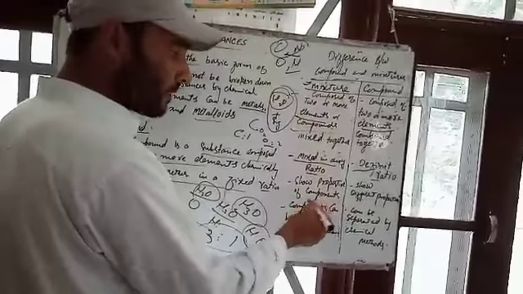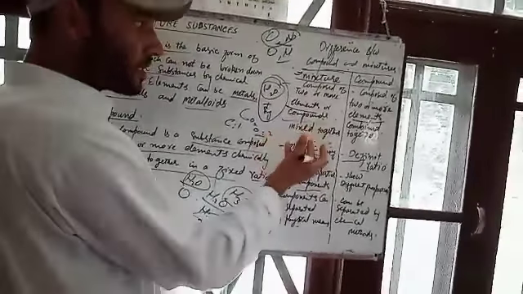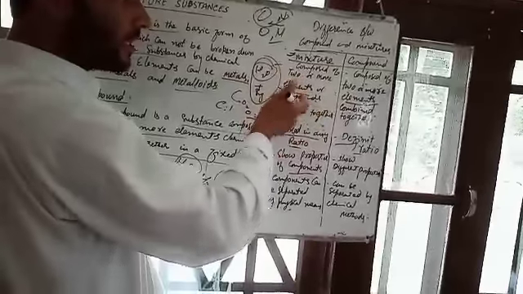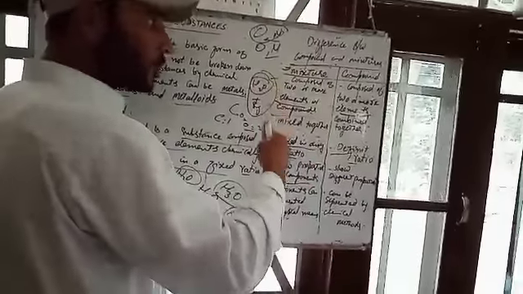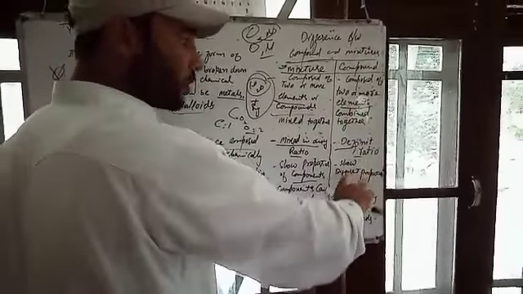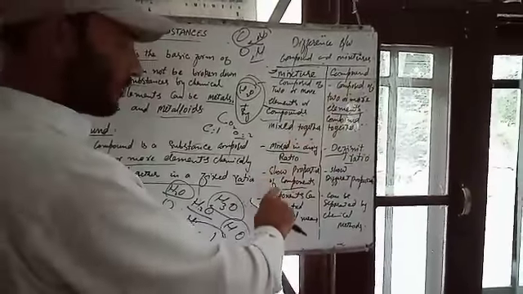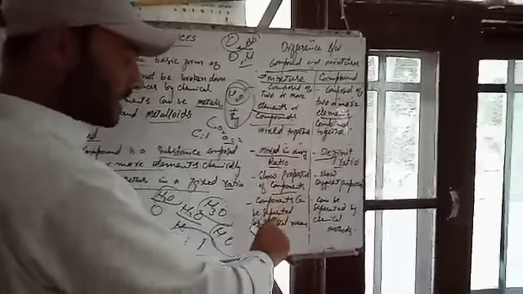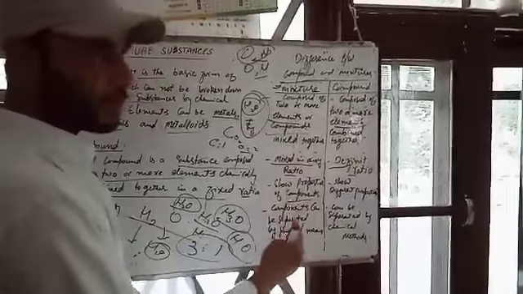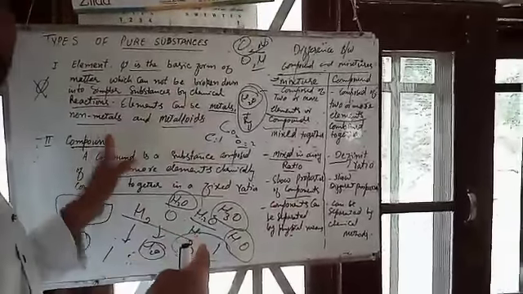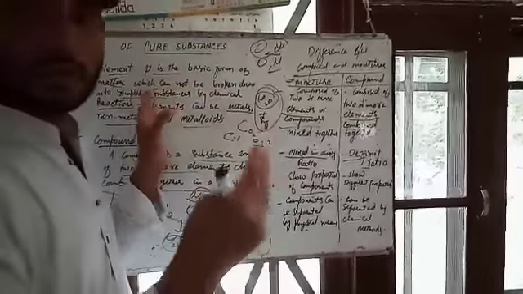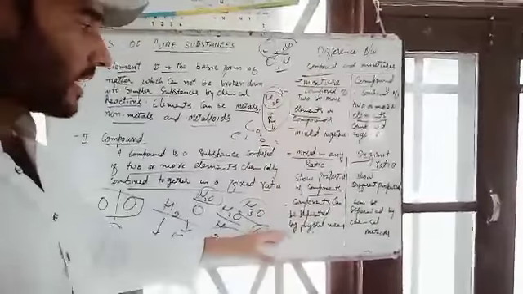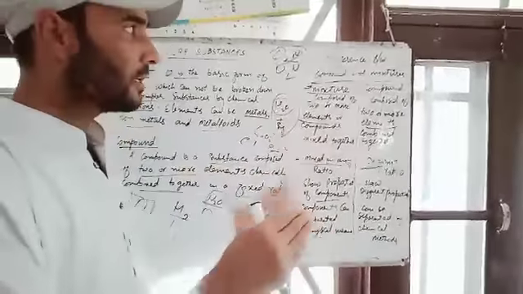Next, showing properties of components. How many components are present in a mixture? That means 2, 3, 4, and the mixture shows the properties of all these components. But the compound shows different properties than its components. Components of a mixture can be separated by physical means. You have studied the separation techniques: evaporation, condensation, sublimation. These are physical techniques by which you can separate components from the mixture.